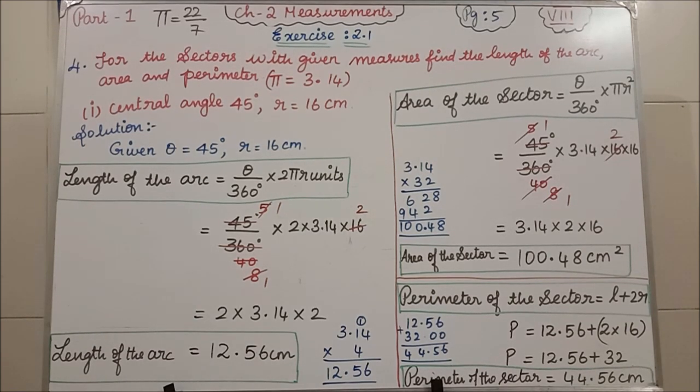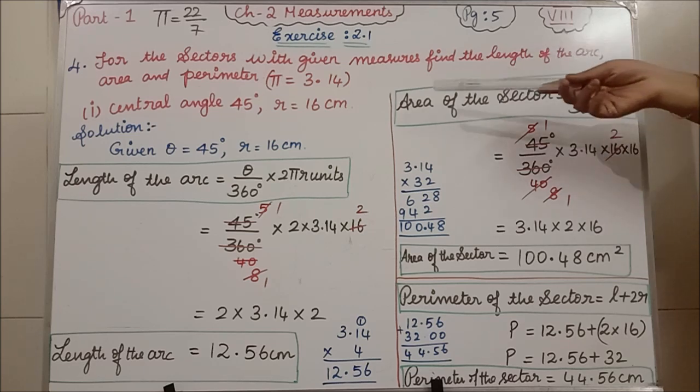Area of the sector is equal to theta divided by 360 degree into pi r square. This is the formula. So theta value here is 45 degree divided by 360 degree into the pi value they have given, 3.14, into r square. R square means radius into radius.